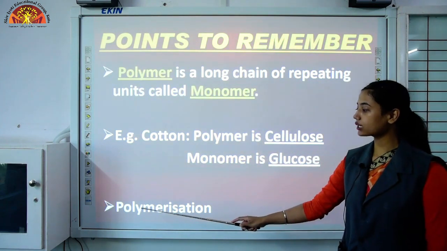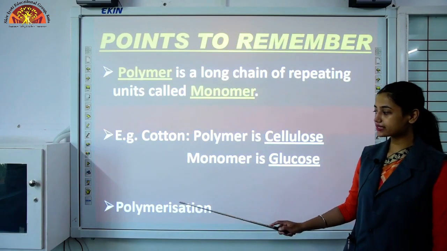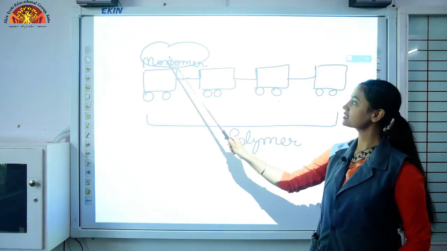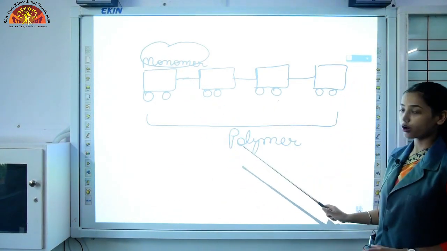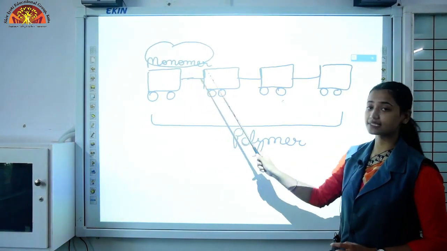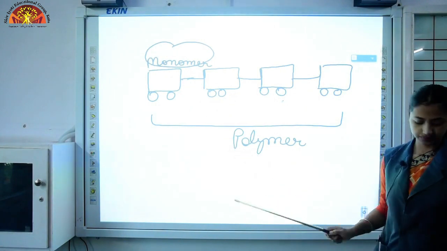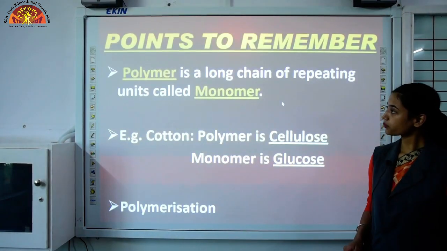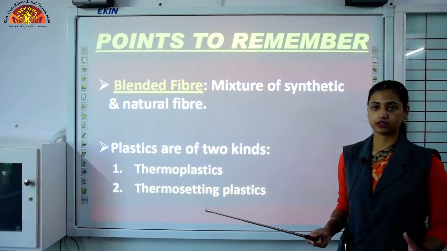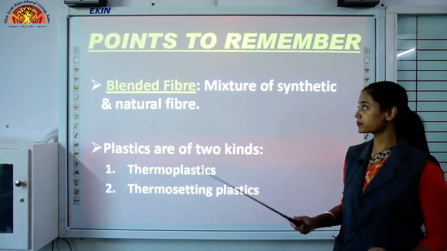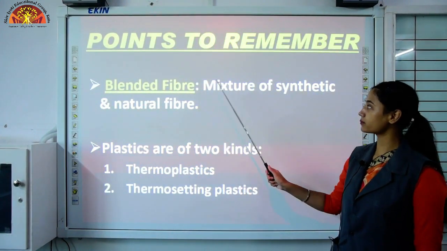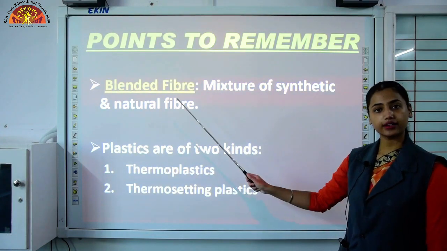Next term is polymerization. It is a process in which these monomers combine and they form polymer. Next term is blended fiber. Blend means to mix. So we are mixing fibers. Which fibers? Synthetic fiber and natural fiber. So blended fiber is a mixture of synthetic and natural fiber.